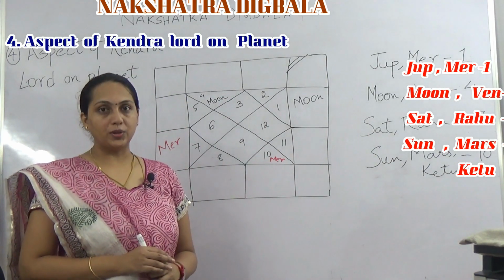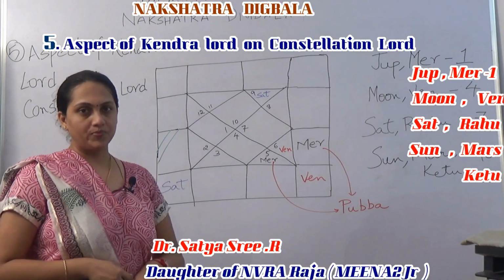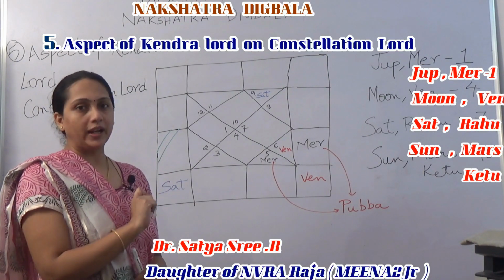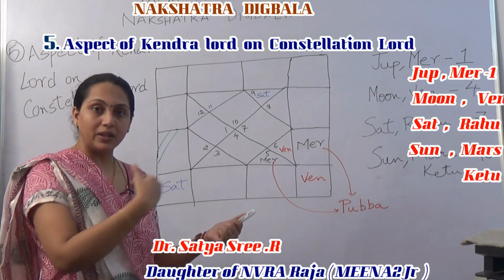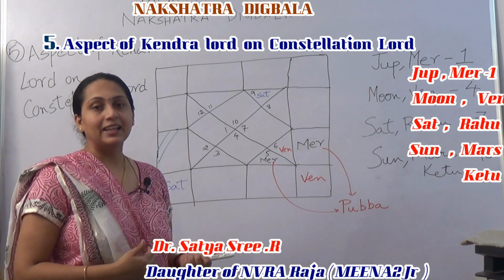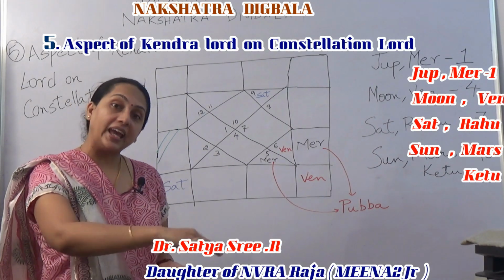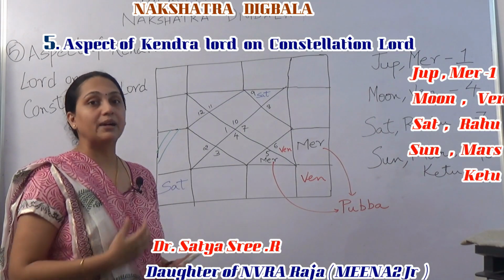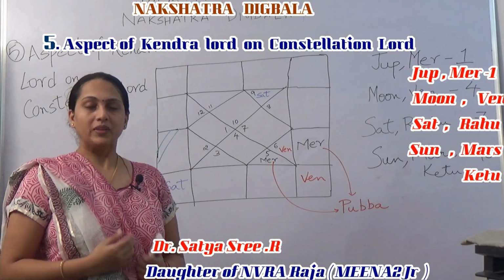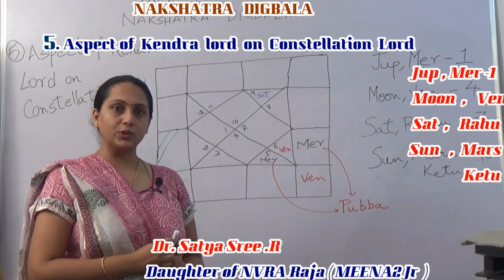Now, let us move on to the 5th rule. Let us move on to the 5th rule now. You'll have to pay a little more attention here. So in the fourth rule, the previous rule, we discussed that a planet gains Digbala when the Kendra Lord aspects the planet itself. So we have seen examples of Sun and Moon. Here, you'll be getting into a little more detail in this rule.